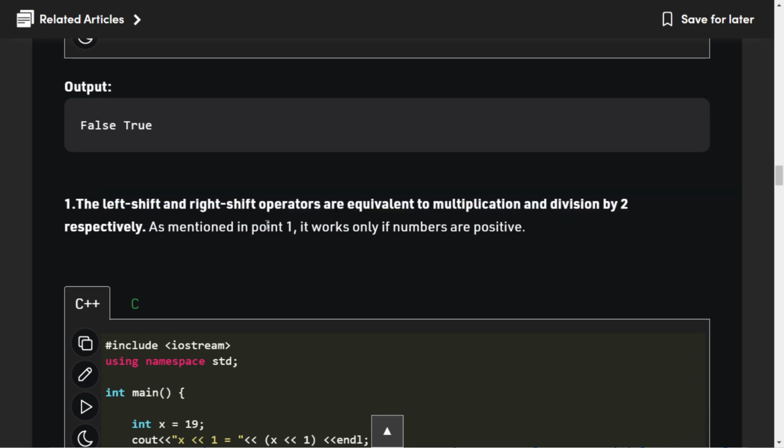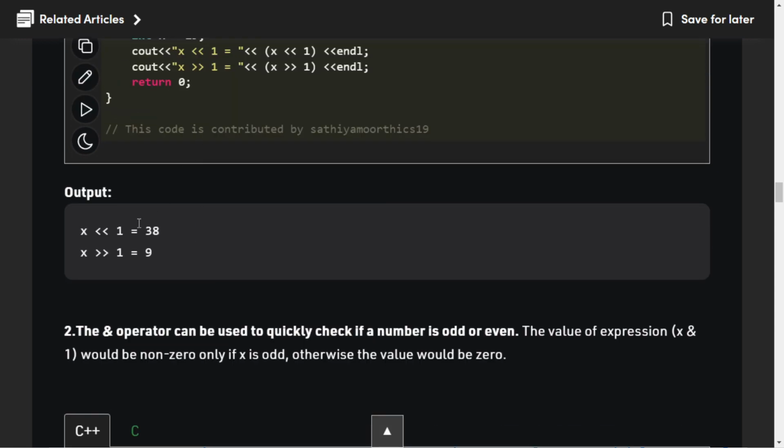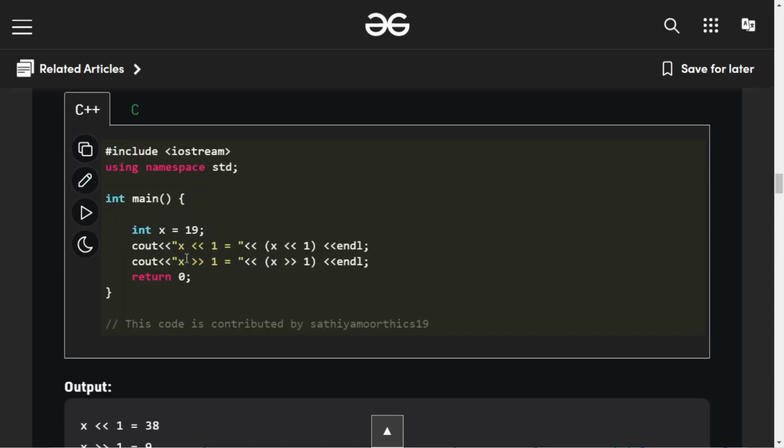Yes, I have already explained to you that if I shift the number left one time, then we are basically multiplying the number by 2, and if we shift it right one time, then we are simply dividing the number by 2. I have already explained this on the whiteboard. Here the number is 19, and when we shift it left one time, it will be 38, and when we shift it right one time, it will be 19 by 2, which is 9.